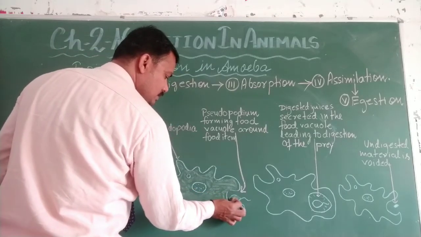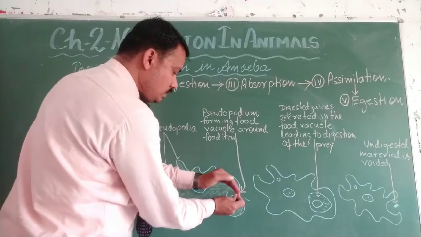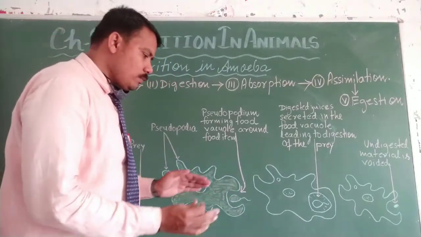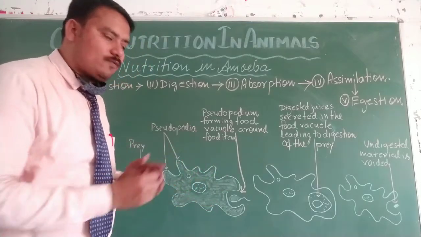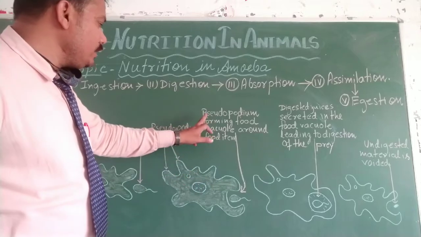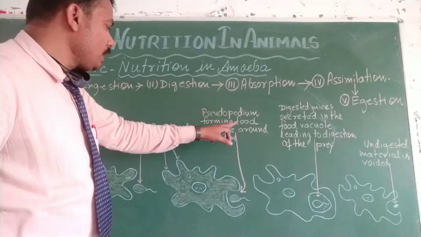Slowly the food is coming closer to the prey by extending its false feet, which is called the pseudopodia. Here I have written pseudopodium forming a vacuole.